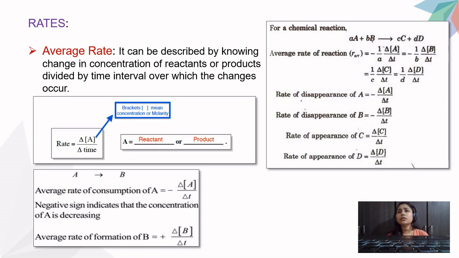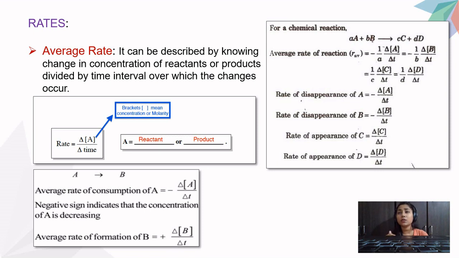So here the reaction is capital A plus capital B will give you capital C and capital D. Now small a, b, c, d indicate your stoichiometric coefficients. That is nothing but the numbers or the figures which are used to balance the chemical equation. Now, how do we write the average rate of the reaction? Average rate of the reaction is written as you see in the last picture, that is delta A divided by delta time. Here also it is written as it is, but here we have written minus 1 upon a, minus 1 upon b, 1 upon c, 1 upon d.